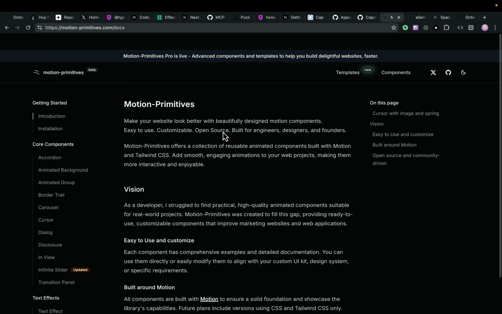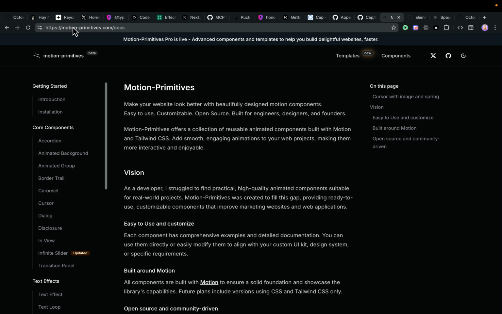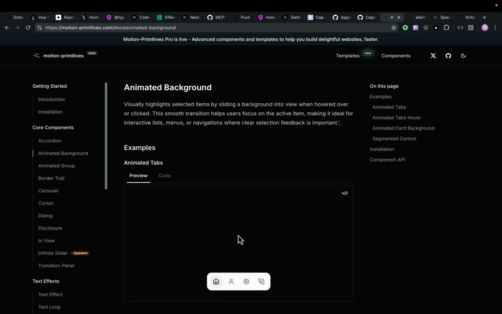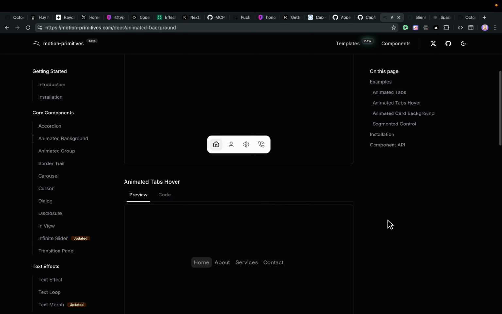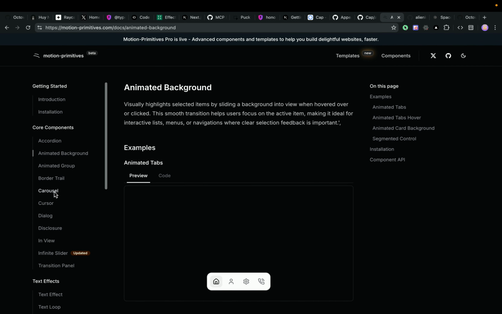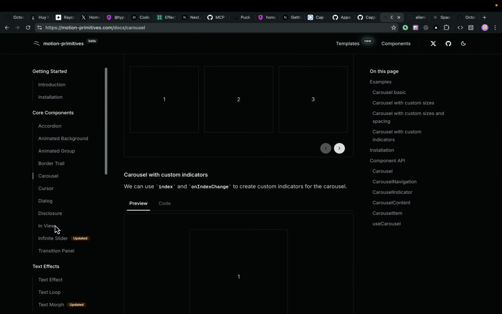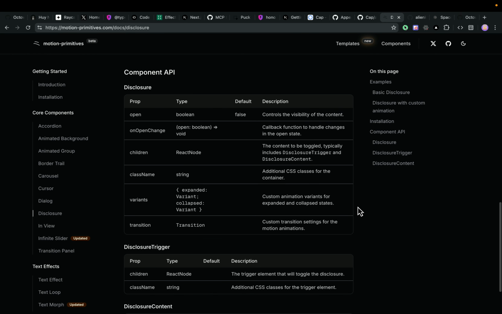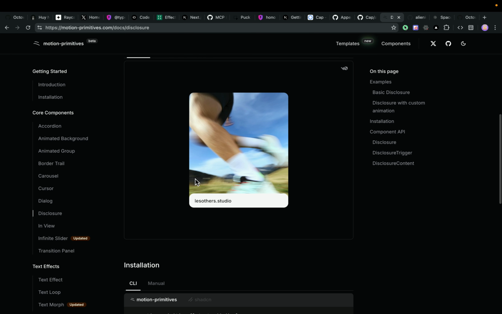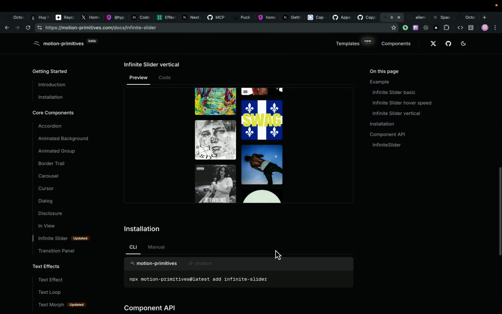A few more other tools that I use a lot is Motion Primitives. This is a component library, motion-primitives.com. You can come here and look at some of the motion primitives. Really good. You can see carousels and stuff, how to develop a good carousel, or the disclosures or the dialogs, etc. Also really good. For example here, it's turning up like this. Yeah, really good.